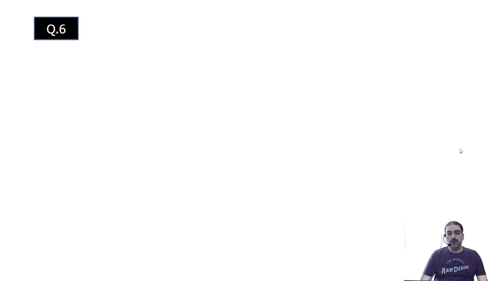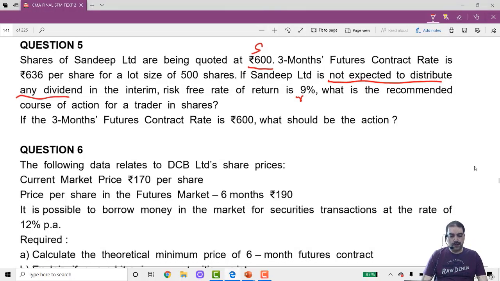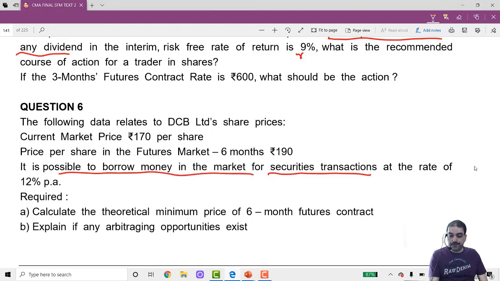Let us come to question number 6. The following data relates to DCB Limited shares prices. Current market price is 170 per share, spot rate. Price per share in the futures market, 6 months, is 190. It is possible to borrow money in the market for securities transactions at the rate of 12% per annum.